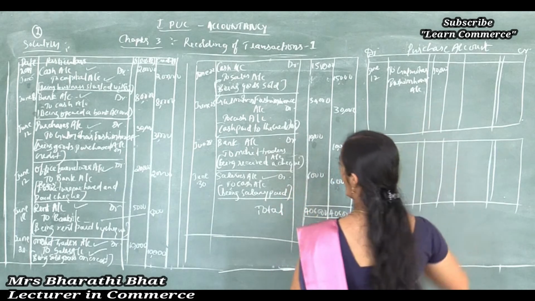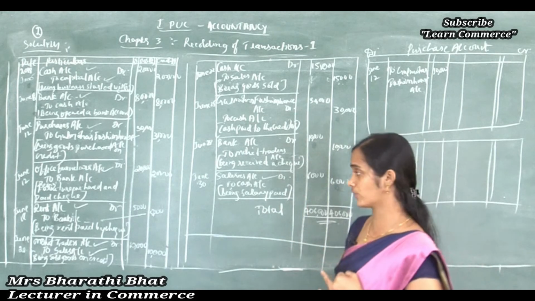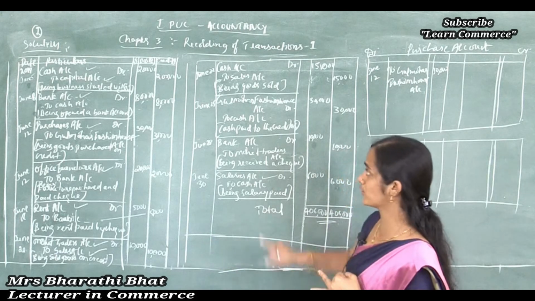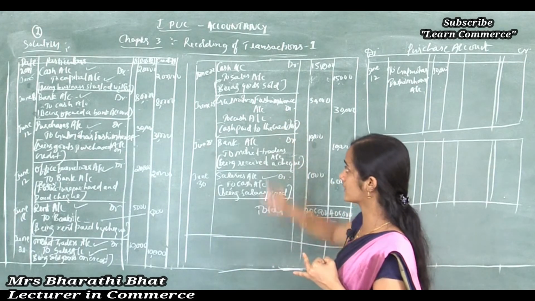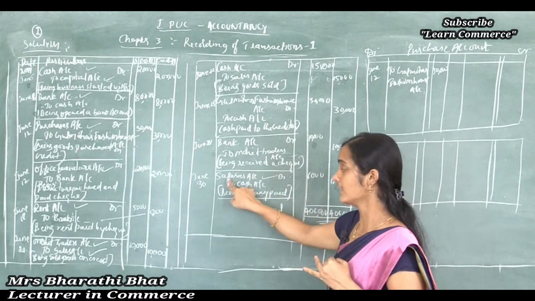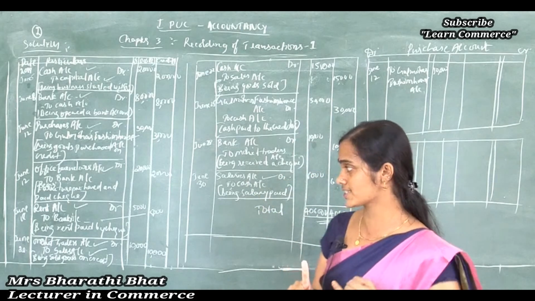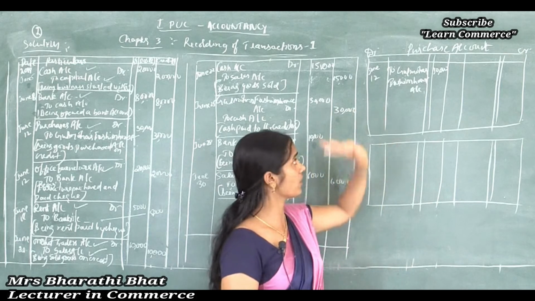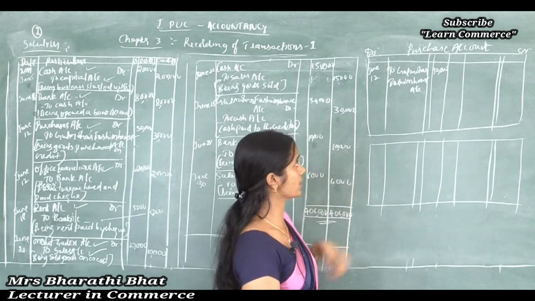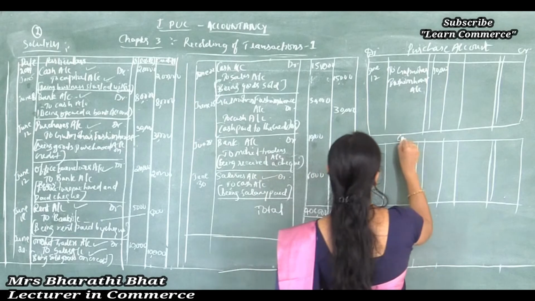And next transaction, office furniture to bank account is not affected to purchase, rent to bank not affected, Mohit Traders to sales not affected, cash to sales not affected, Gulmohar to cash not affected, bank to Mohit Traders not affected, salaries to cash not affected to purchase account. So only one transaction is affected to purchase account, and we record that purchase to Gulmohar fashion house account. And the next account, Gulmohar fashion account.